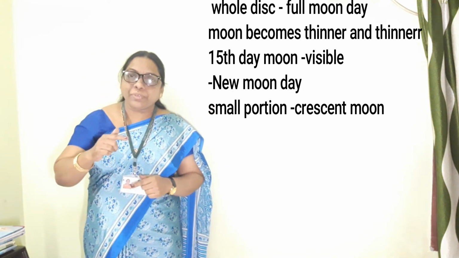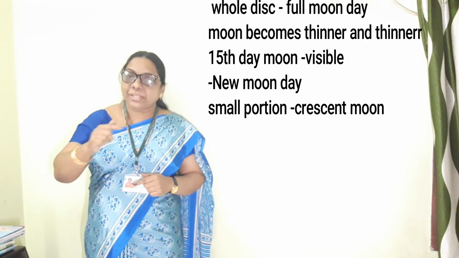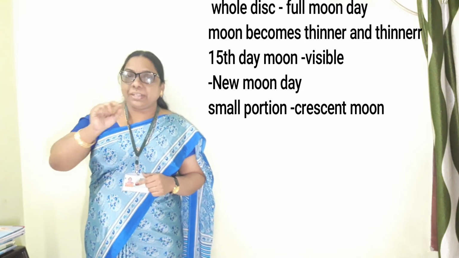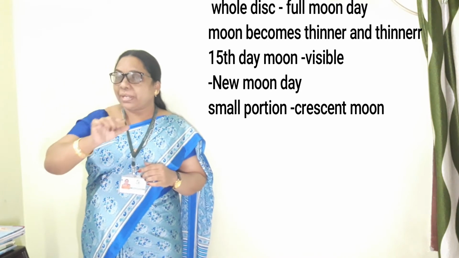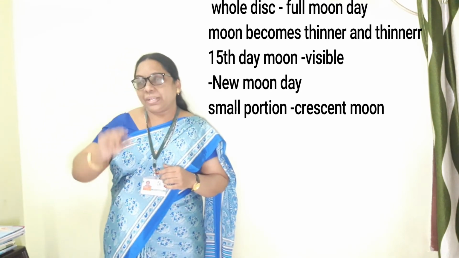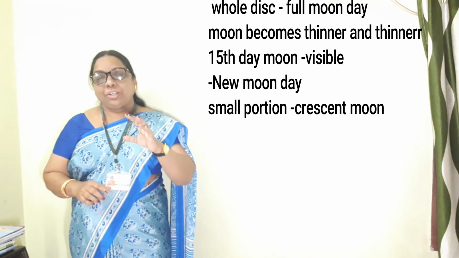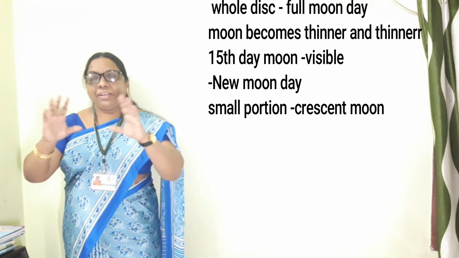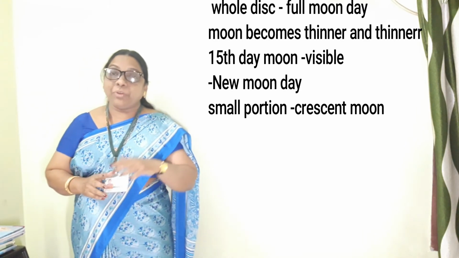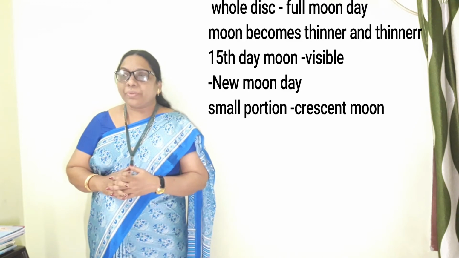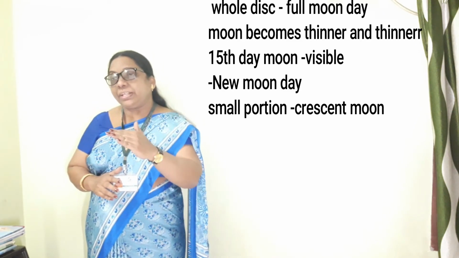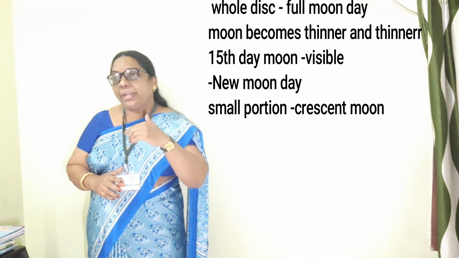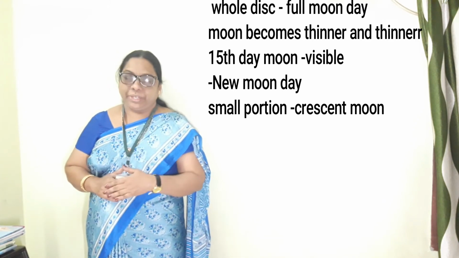And slowly, if you see, what will happen? The crescent moon's size, its length and width, will increase, and it becomes larger, like a ball-like structure, and then again it will be a full moon. The moon grows larger until the 15th day, and then again we get a full moon day.